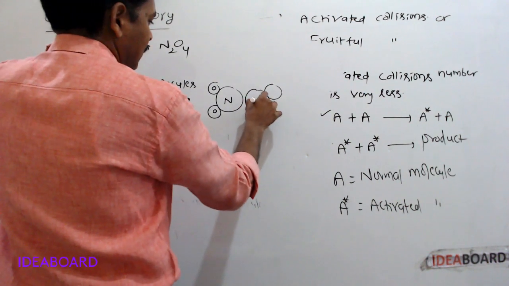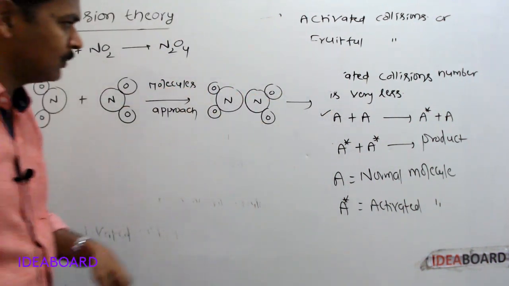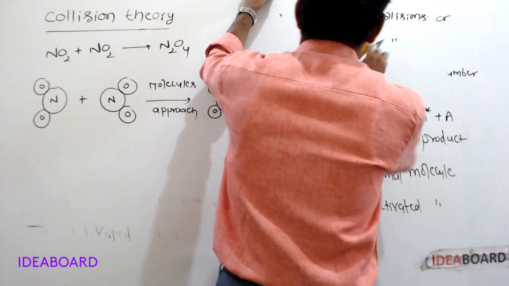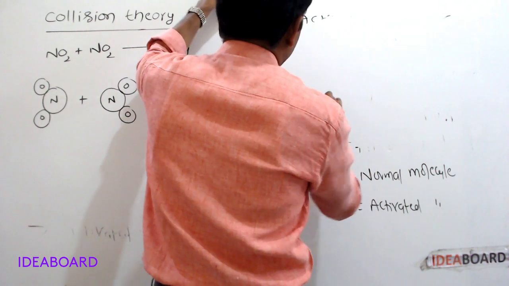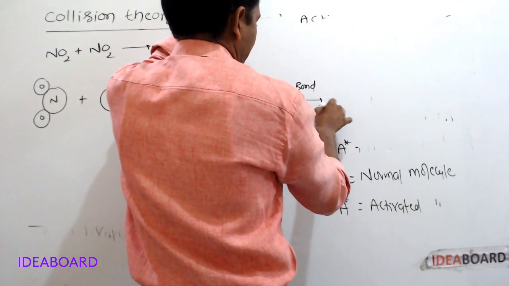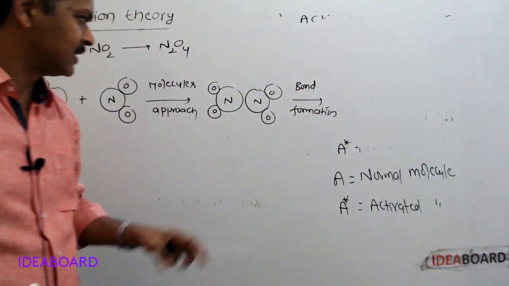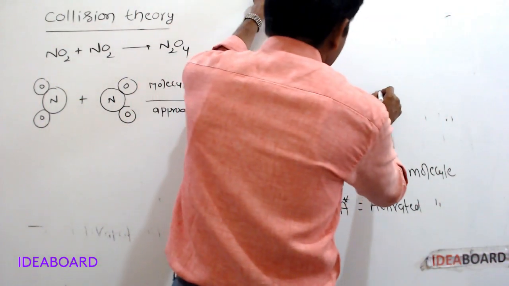NO2 molecule, NO2 molecule will approach like this. Then bond formation takes place between these two NO2 molecules.